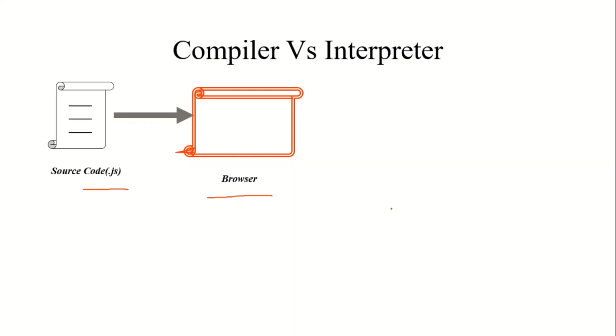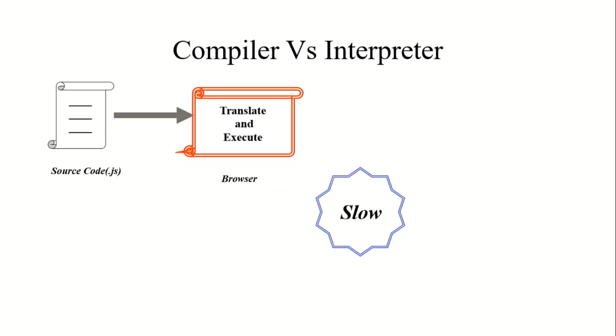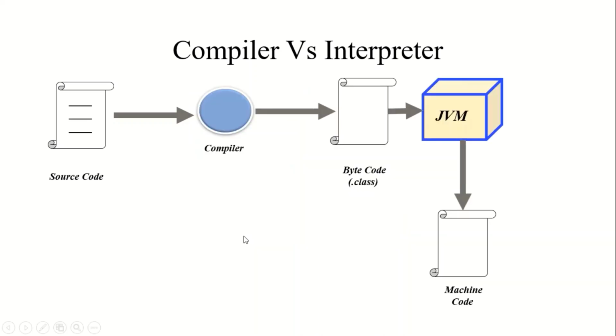So compiler translates only once and interpreter translates every time whenever you want to execute. And remember one thing, due to this reason, interpretation process is quite slow. Now the question is, Java comes under which category? Either it is a compilation based or interpretation based programming language.